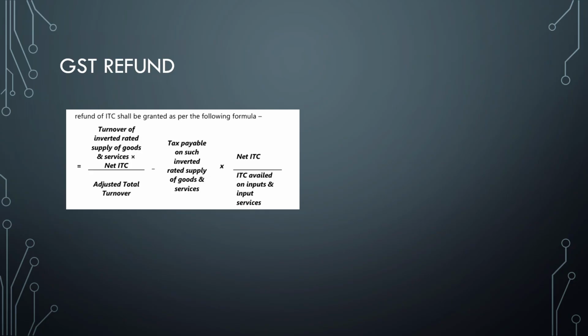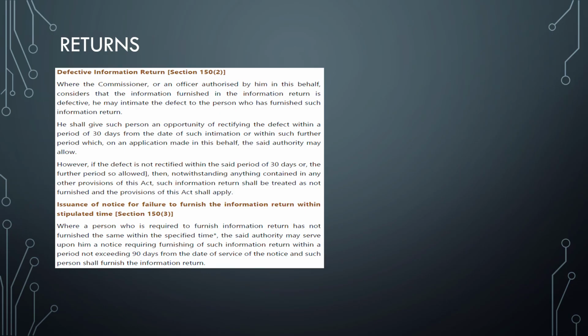Next one, last one is GST refund computation, inverted rate structure. This is asked often in exams. One thing you should keep in mind is net ITC includes only inputs and does not include input services or capital goods. So the formula is: turnover of inverted rate supply of goods and services into net ITC by adjusted total turnover, minus tax payable on such inverted rate of supply into net ITC by ITC available on inputs and input services.